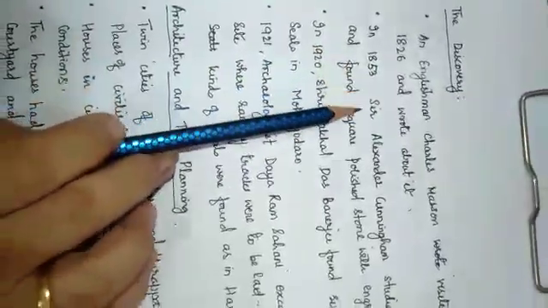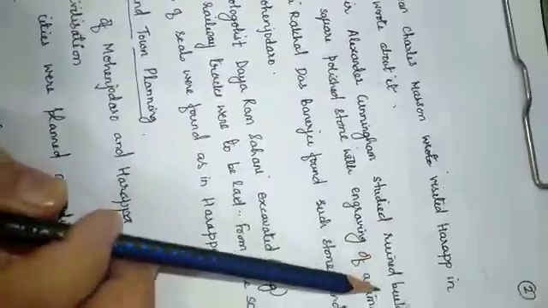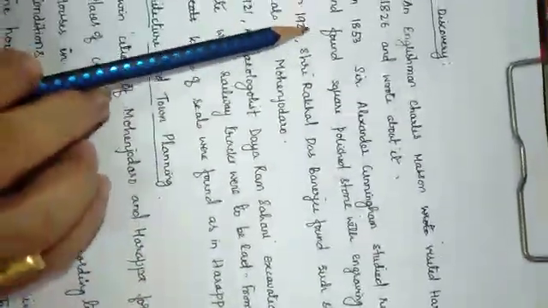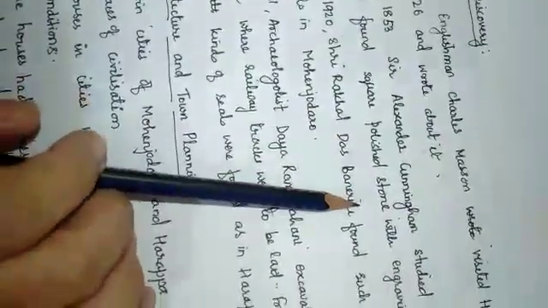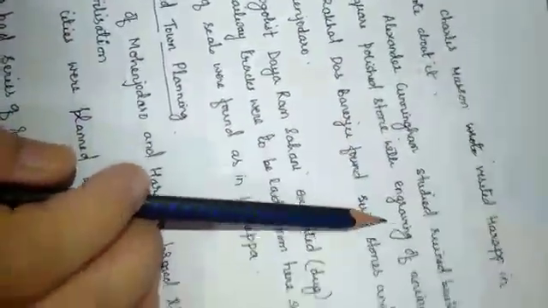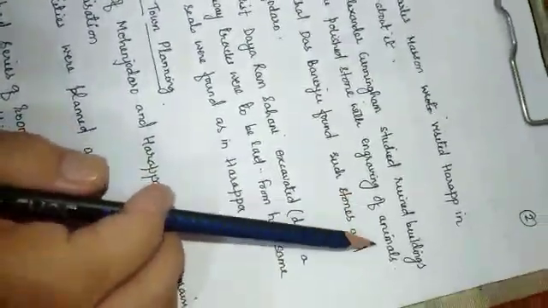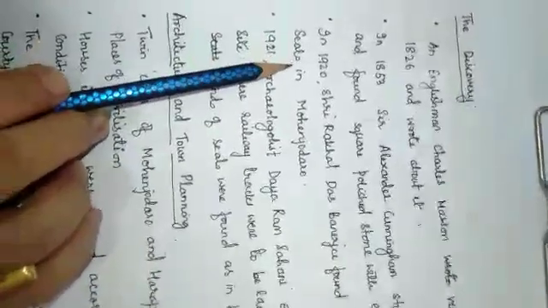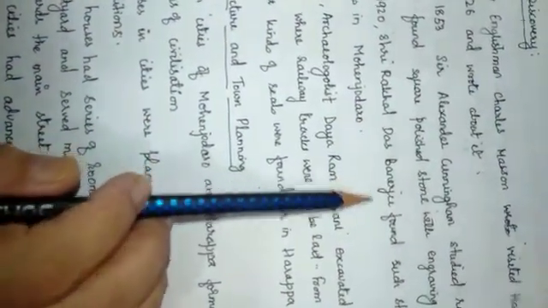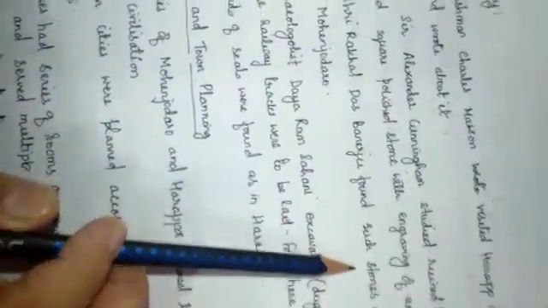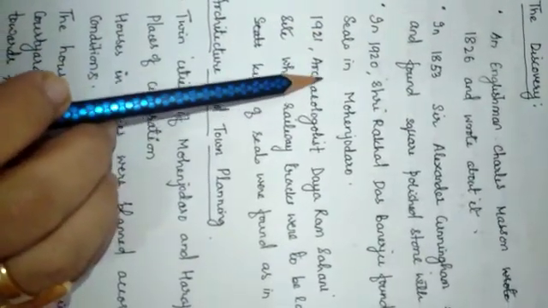Again in 1853, Sir Alexander Cunningham studied ruined buildings and found square polished stones with engravings of animals. Next, in 1930, Sir Rakhal Das Banerjee found such stones and seals in Mohenjo-daro.